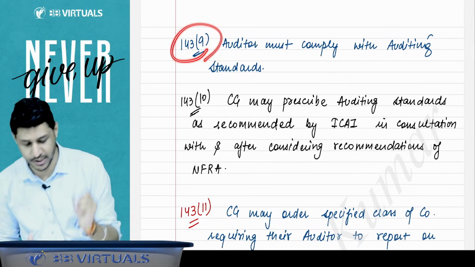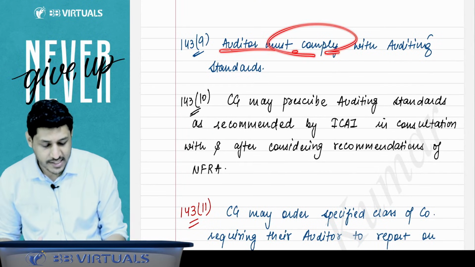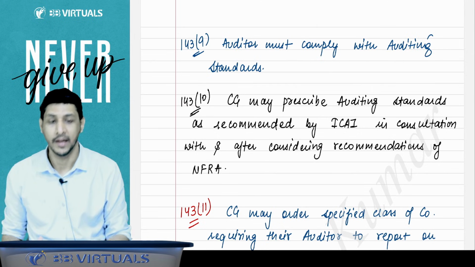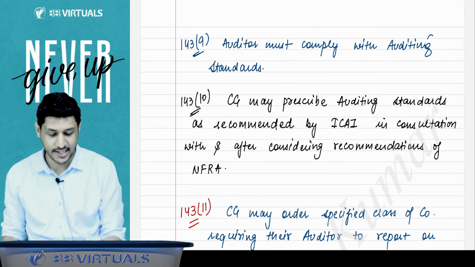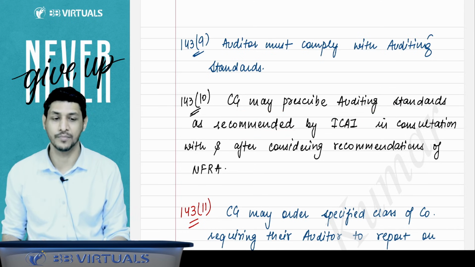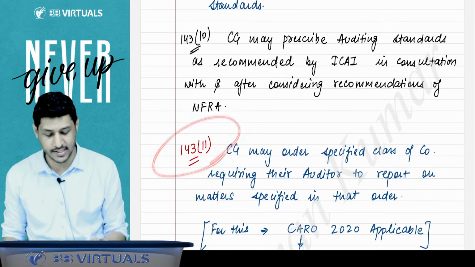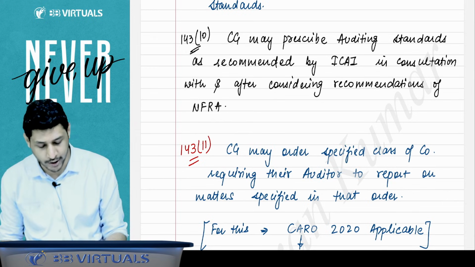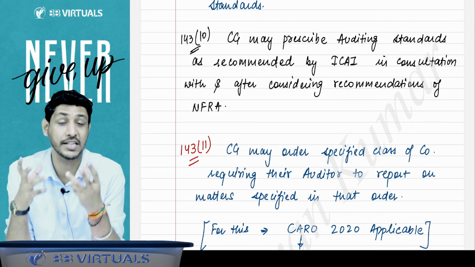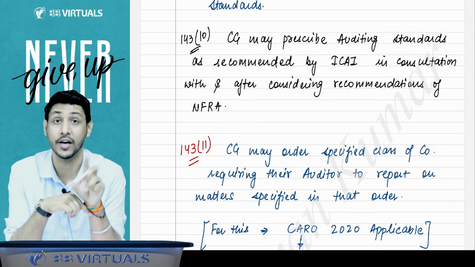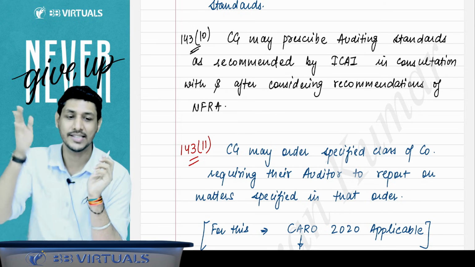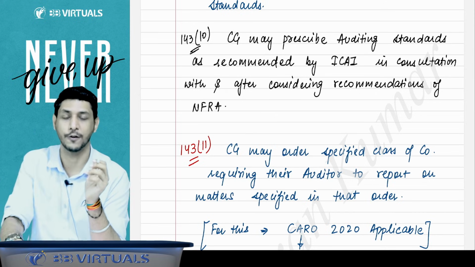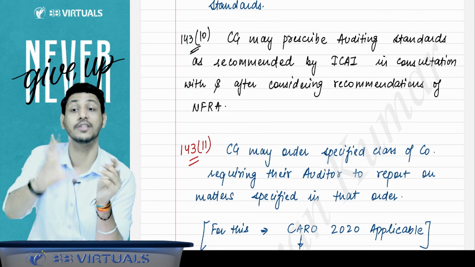Then 143 subsection 9 states that the auditor must comply with the auditing standards. 143 subsection 10 states that the CG may prescribe auditing standards. And 143 subsection 11 says that the CG may order a specified class of company requiring their auditor to report on some specified matters. This you will study in the audit subject, that is CARO. The CG can order some specified class of company that your auditor will report on certain matters.